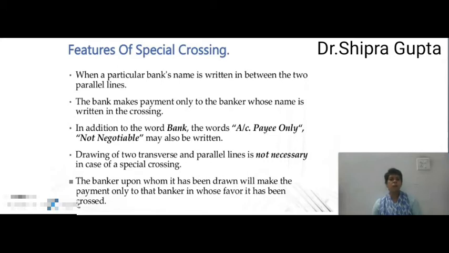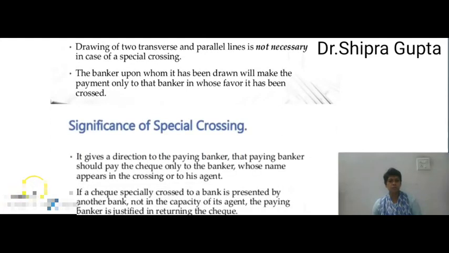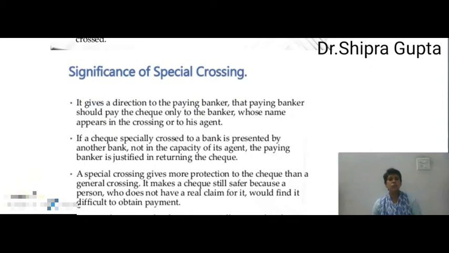The banker upon whom it has been drawn will make the payment only to that banker in whose favor it has been crossed. It means whichever bank name is mentioned in that check, the payment will be paid to that particular bank. Next, significance of special crossing.